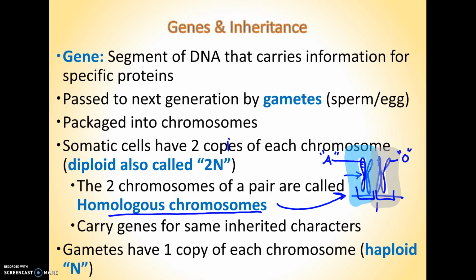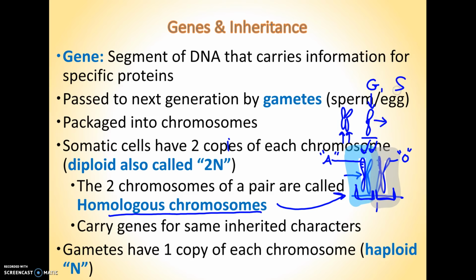Keep in mind, don't mix up a pair of homologous chromosomes with chromatids. The chromatids of a single chromosome are identical to each other. These two chromatids, remember that the cell started as a stick in G1. You can't actually see this, but if you were to coil up the DNA in G1, this is how much DNA there would be.